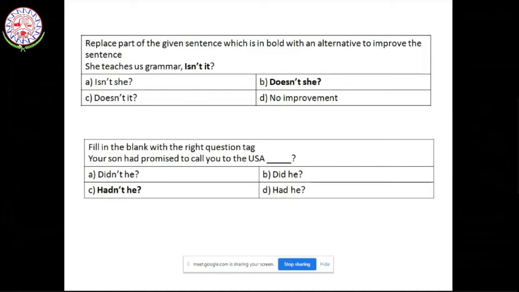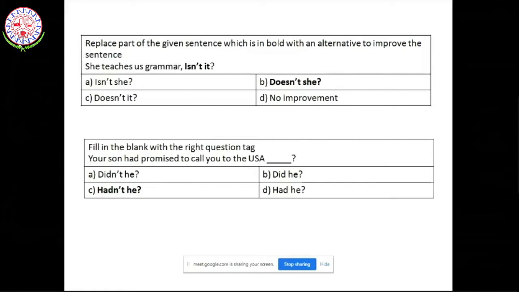So it cannot be isn't she. Isn't is again positive. Doesn't it cannot be used. Grammatically it is not correlating with she teaches grammar. Doesn't it is wrong. No improvement, that is also wrong. So obviously the answer is doesn't she. So exactly, the question tag will be opposite. Doesn't she. So it cannot be isn't is or similar. Isn't is again positive.